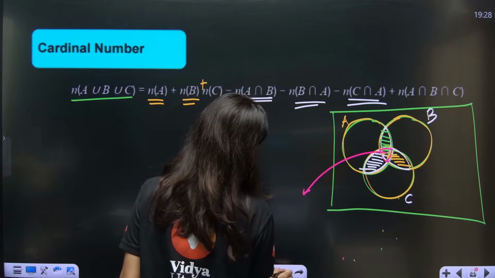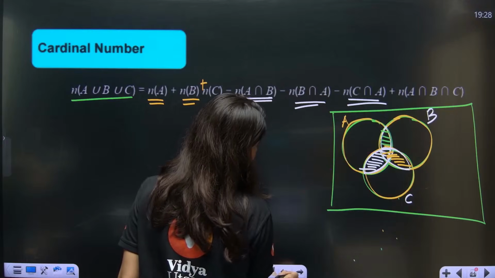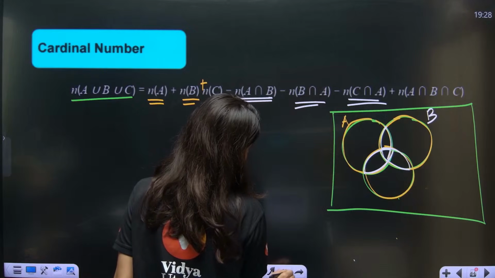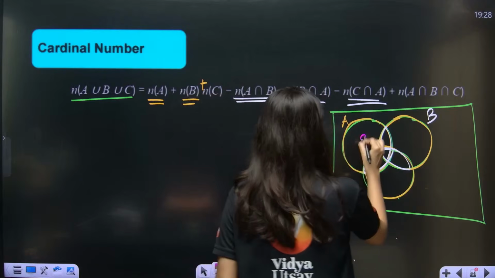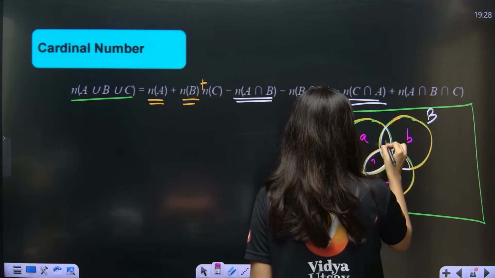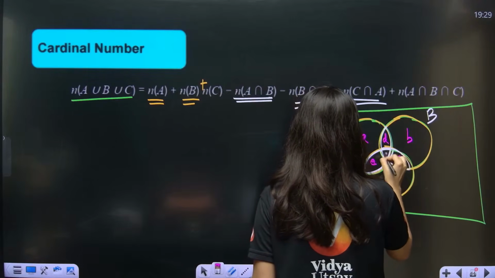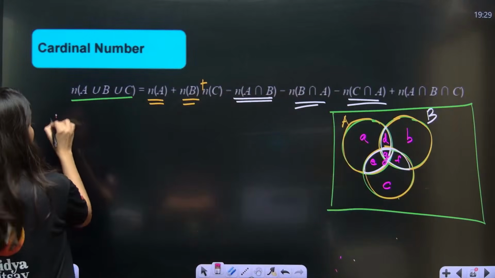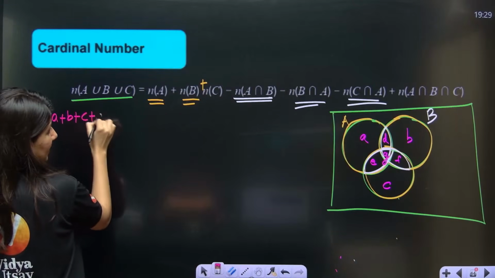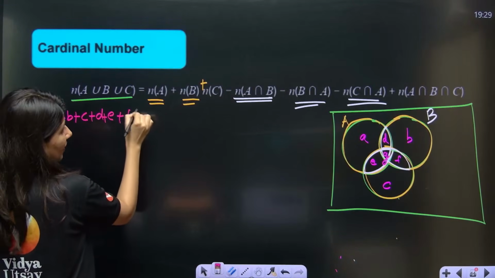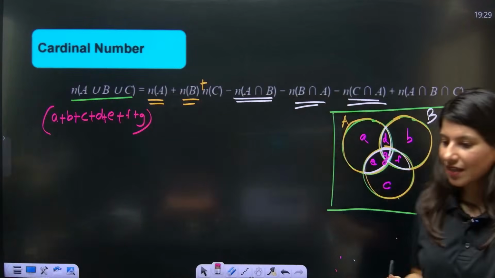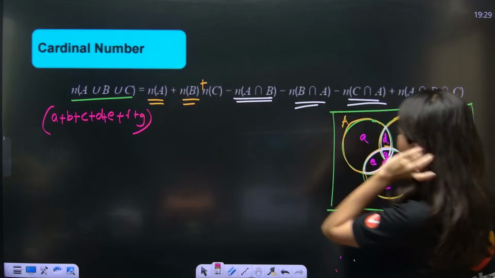Go, shading, go away. So clearly see A, B, C, then this is D, E, F and this is your G, correct? Now tell me one thing, A union B union C will be A plus B plus C plus D, E, F and G. Yes or no? The left side is A plus B plus C plus D plus E, F, G. Till G, everything sum.